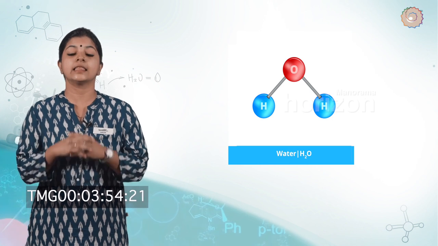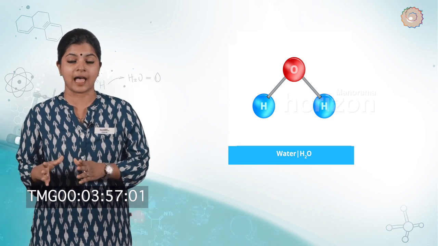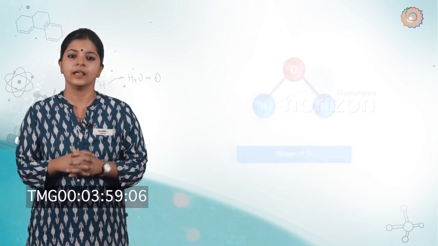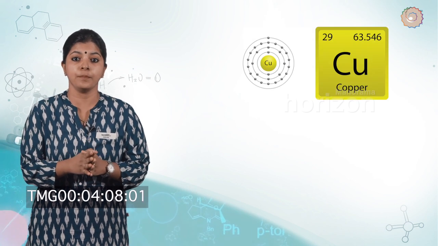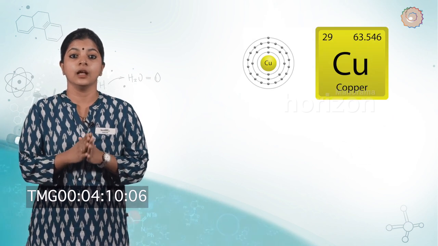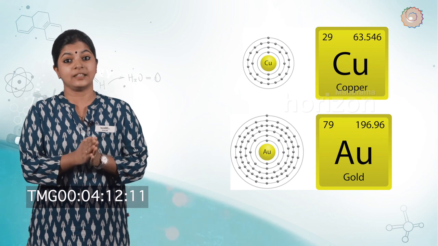So now let's see the modern day symbols of atoms of different elements. In the beginning, the names of elements were derived from the name of the place where they were found for the first time. For example, the name of copper was taken from Cyprus. Some names were taken from specific colors.